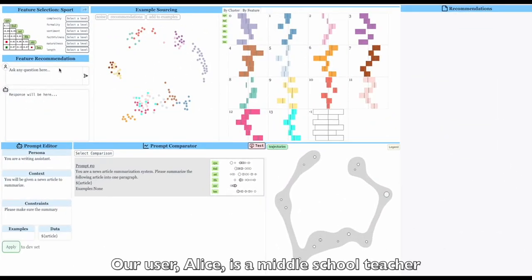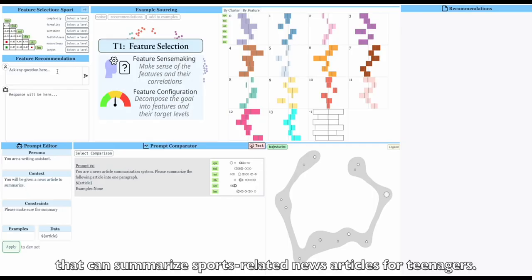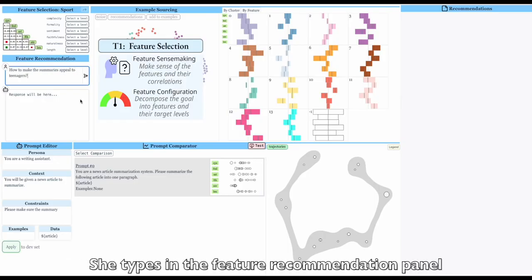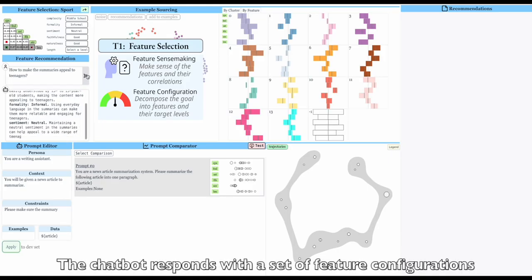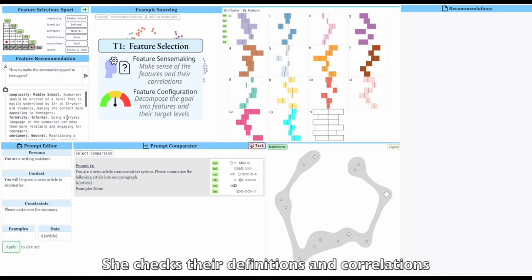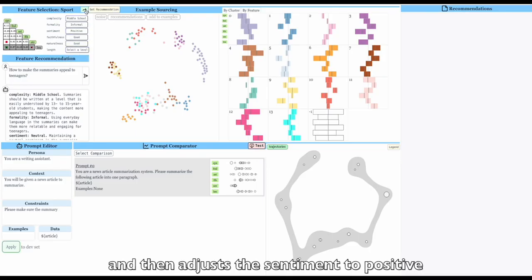Our user, Alice, is a middle school teacher who wants to customize a chatbot that can summarize sports-related news articles for teenagers. She types in the feature recommendation panel how to make the summaries appeal to teenagers. The chatbot responds with a set of feature configurations. She checks their definitions and correlations and then adjusts the sentiment to positive.